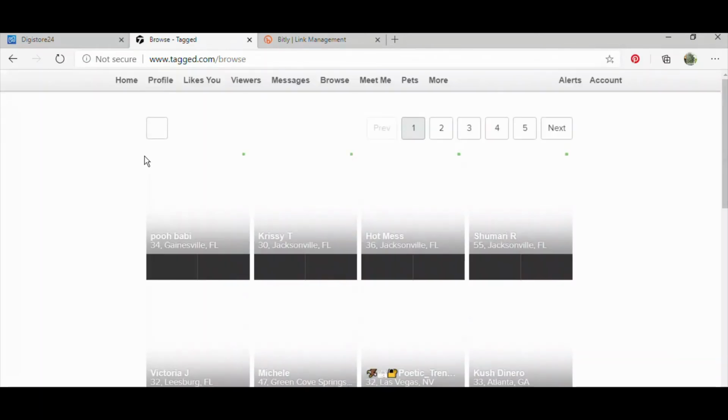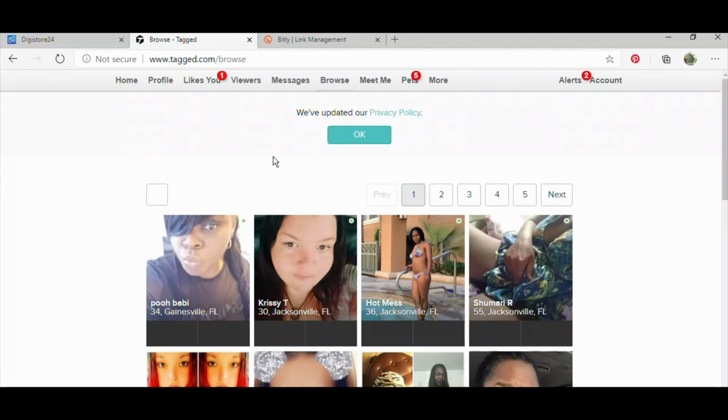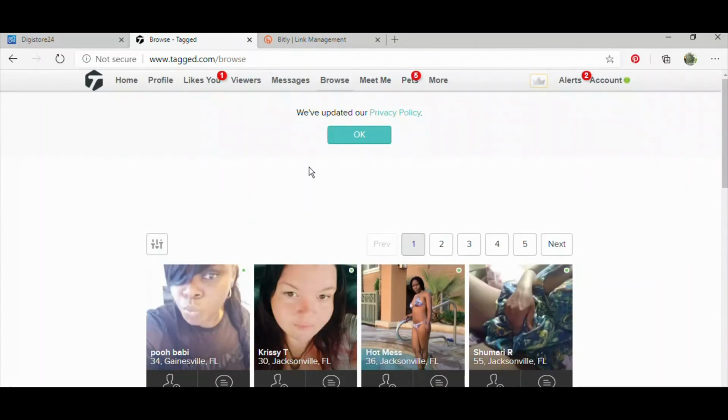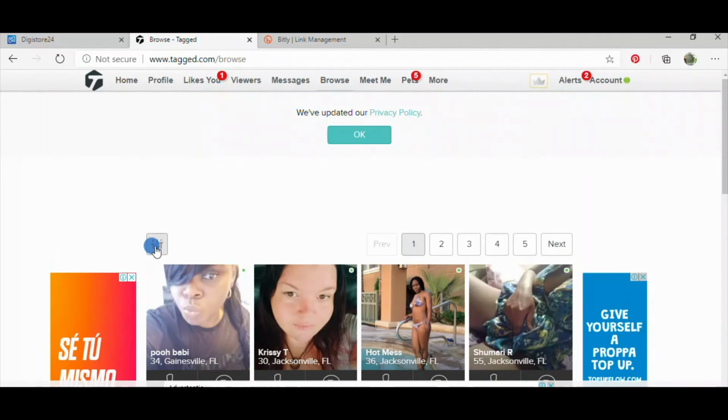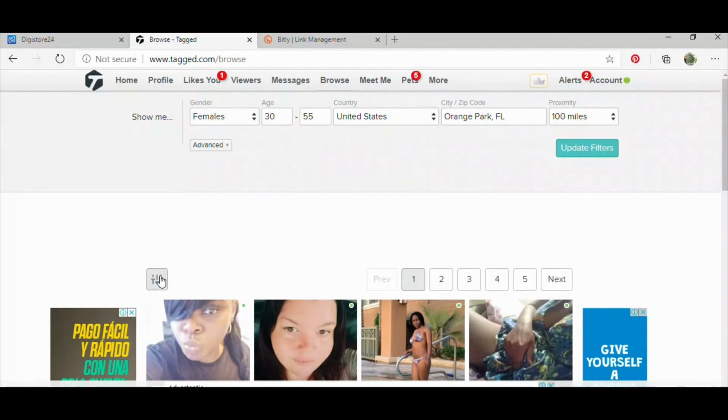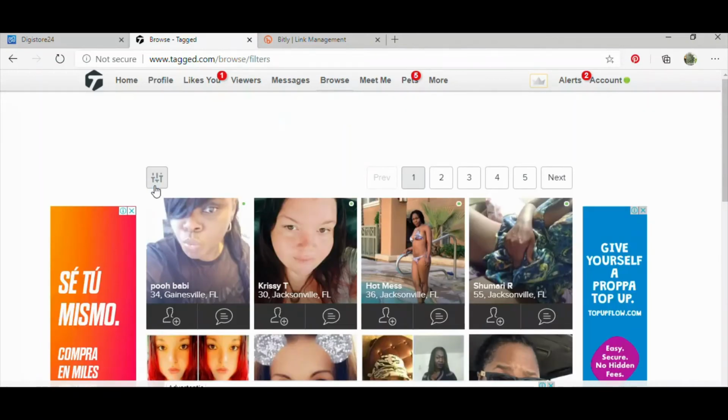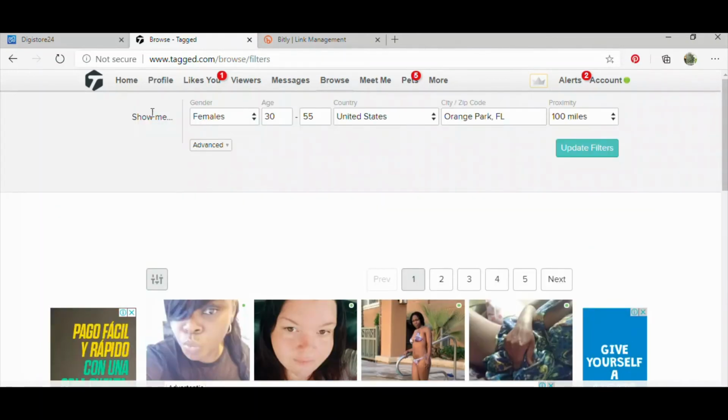So what I can do, you can just go right here to this filter. When you go right here to this filter, it's going to ask you who you want to interact with. So you can click right there, male or female.